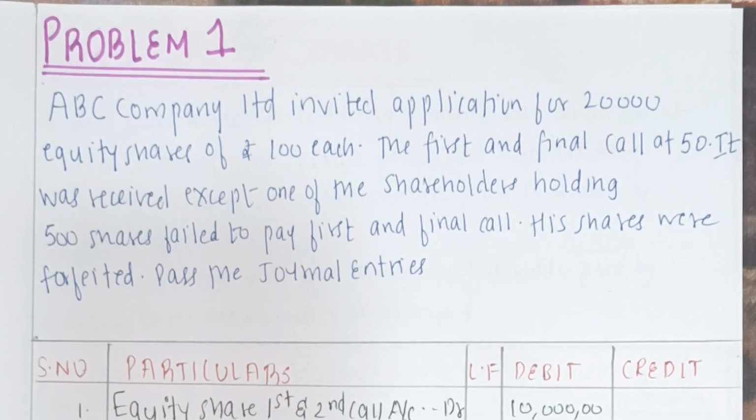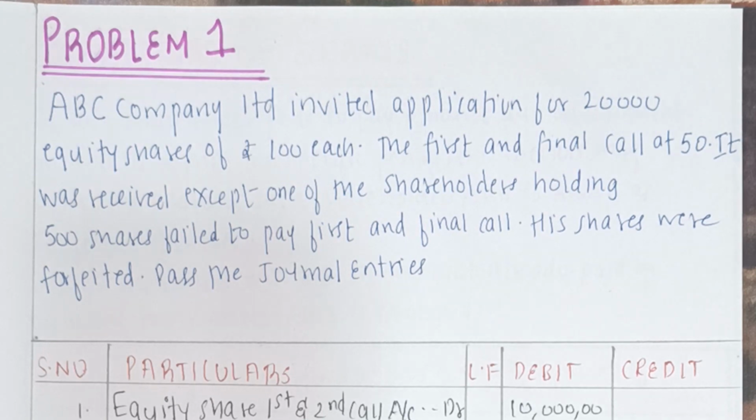So after studying the meaning of forfeiture of shares and studying about the entries, how you record them when the shares are issued at par, premium or discount in case of forfeiture, let's solve one problem on that. The problem says that ABC Company Limited invited applications for 20,000 equity shares of rupees 100 each. The first and the final call were rupees 50. It was received except one of the shareholders holding 500 shares failed to pay the first and the final call, and his shares were forfeited. So you have to pass the journal entry.